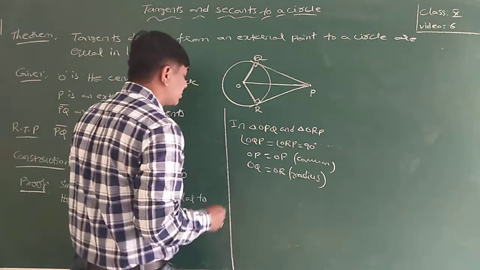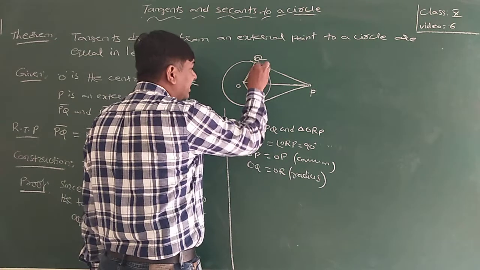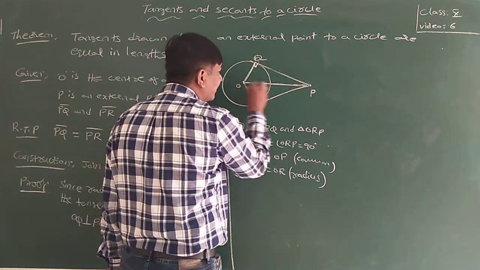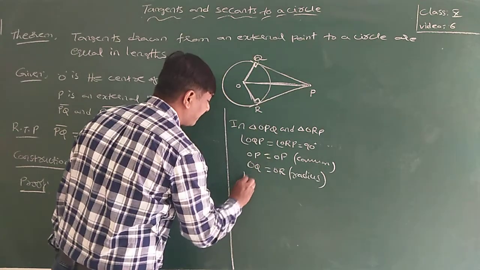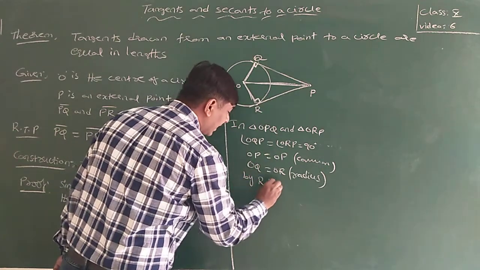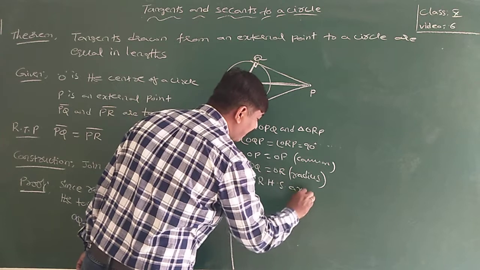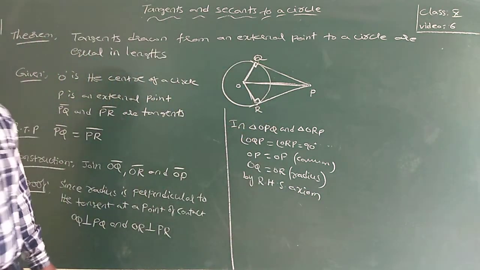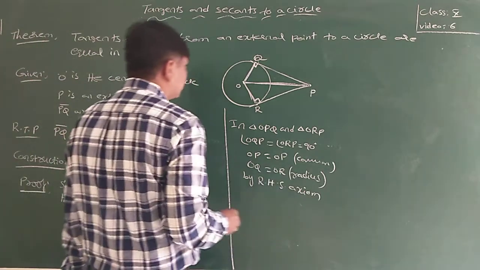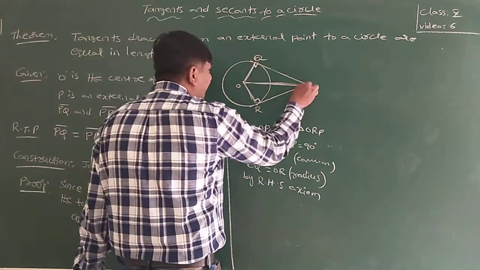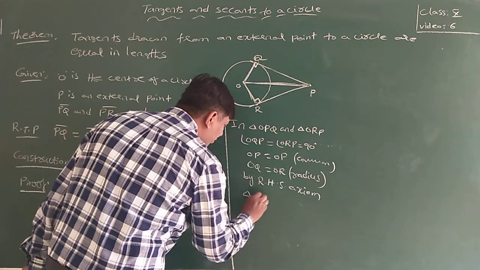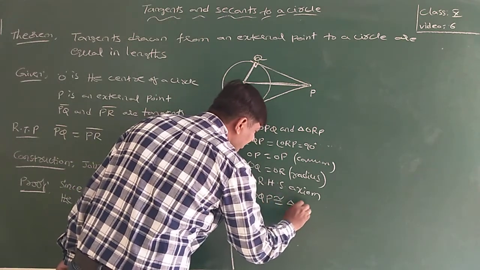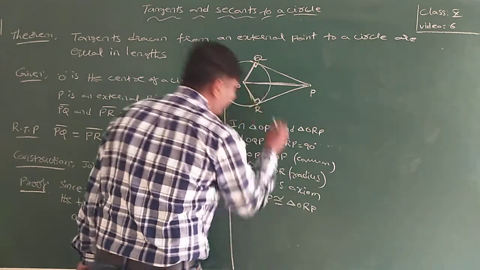So by the RHS axiom, right angle hypotenuse side, triangle OQP is congruent to triangle ORP.